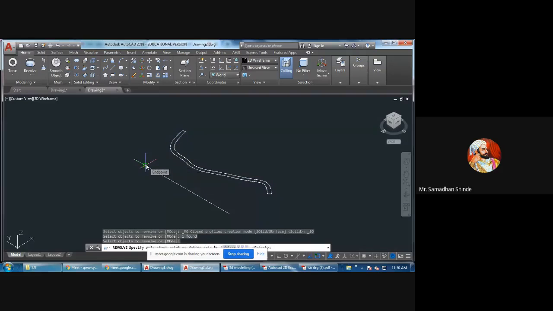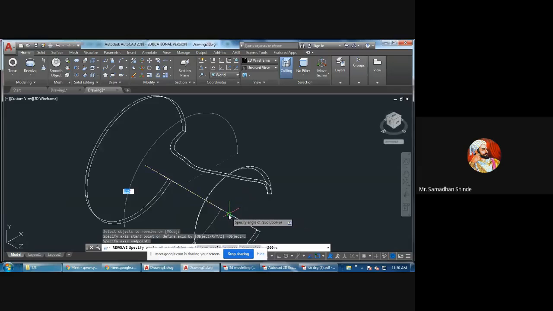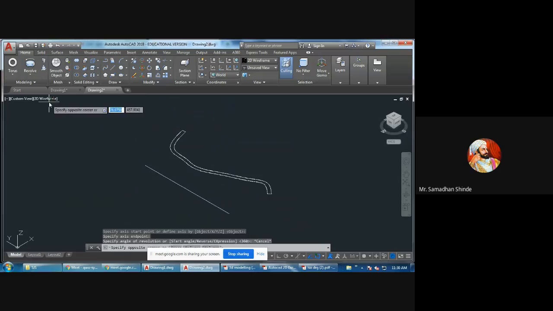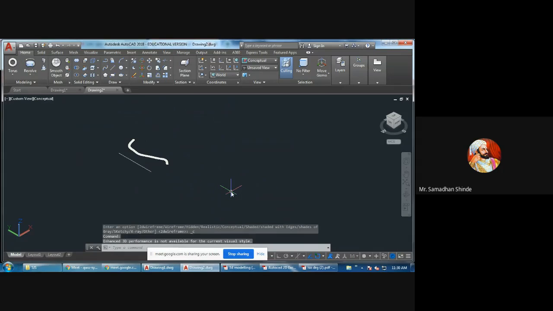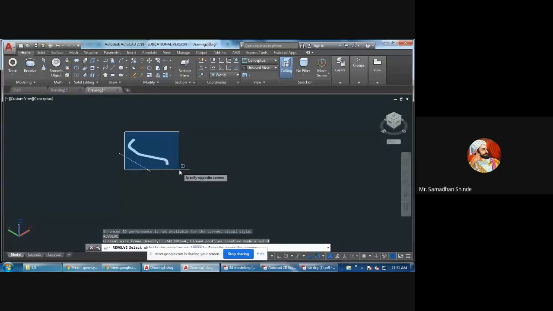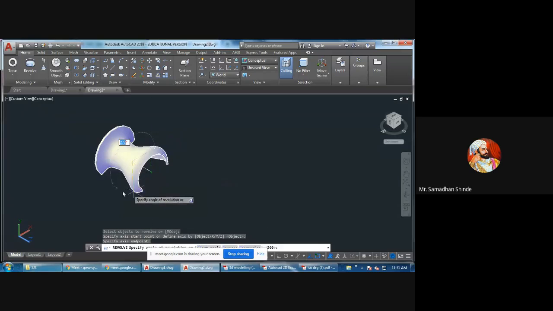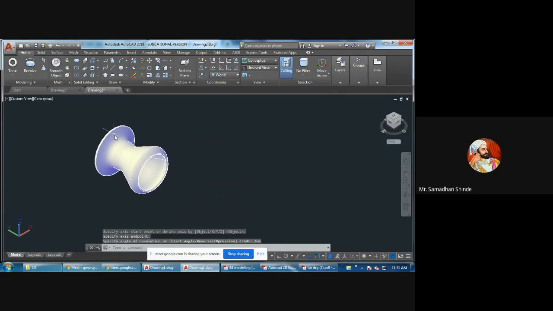It will ask along which axis you want to revolve. Suppose you want to make a solid object, so here you can see through how much angle you should revolve this. Revolve, select object, enter. So you should give the angle as 360, angle as 360. So this object will get ready.